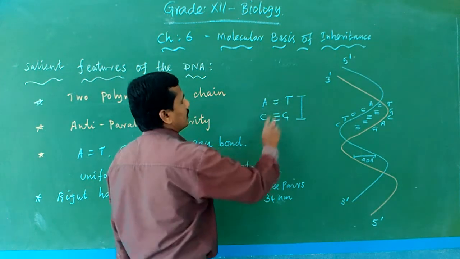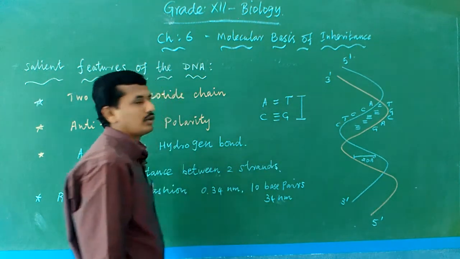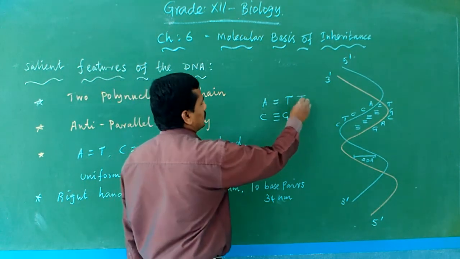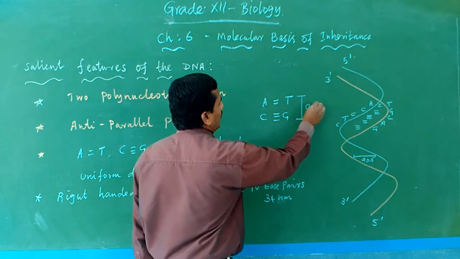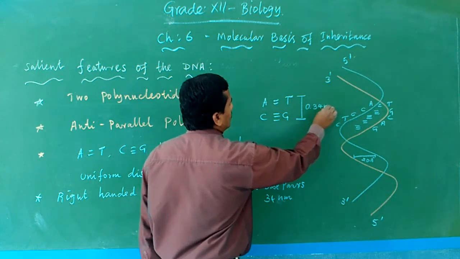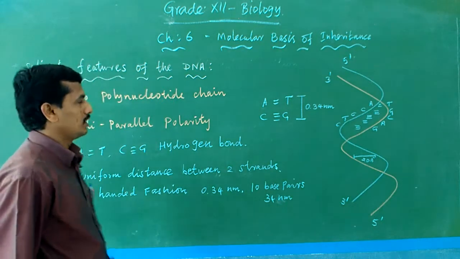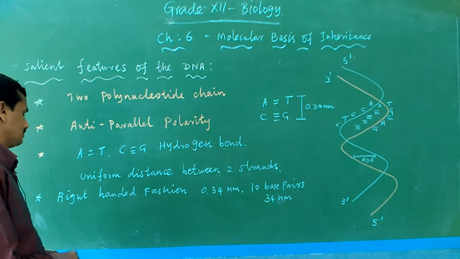Adenine and thymine is one base pair; cytosine and guanine is one base pair. The distance between two base pairs is 0.34 nanometer.